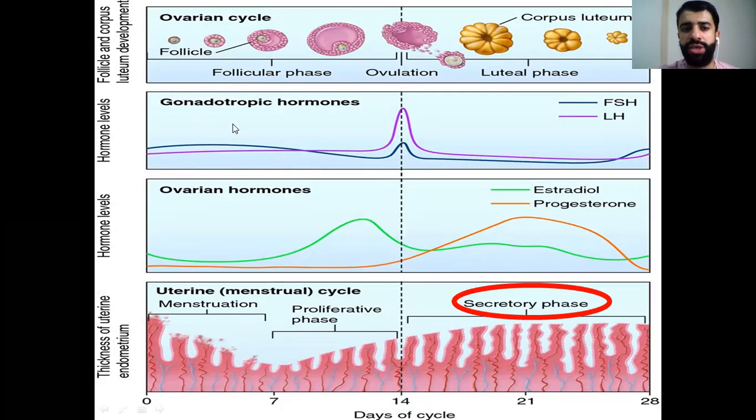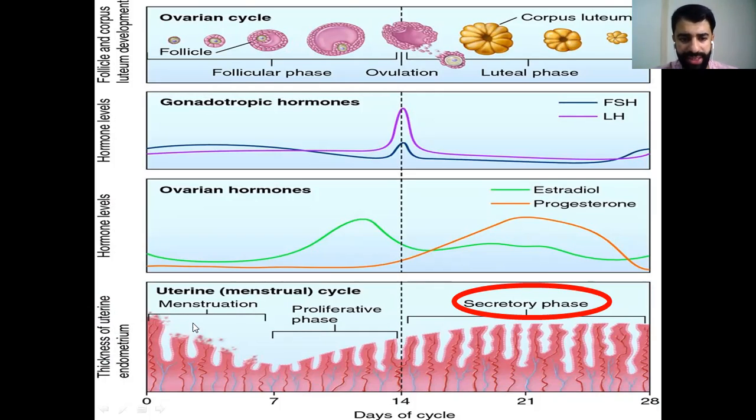These hormone levels are called gonadotropic hormones, LH and FSH. In this lesson, I don't want to focus more on LH and FSH. I will leave them to the next lesson. Ovarian hormones: estradiol, as I said, is estrogen, and progesterone. And the last one is talking about the thickening of the endometrium.